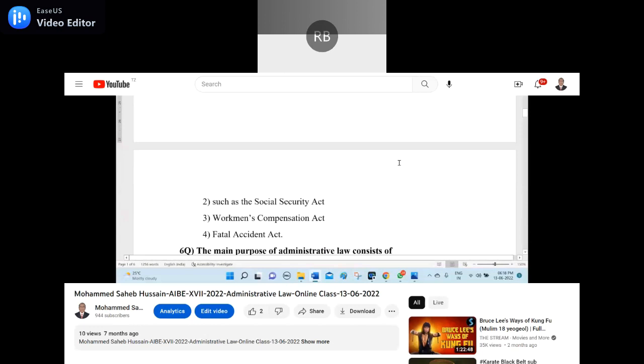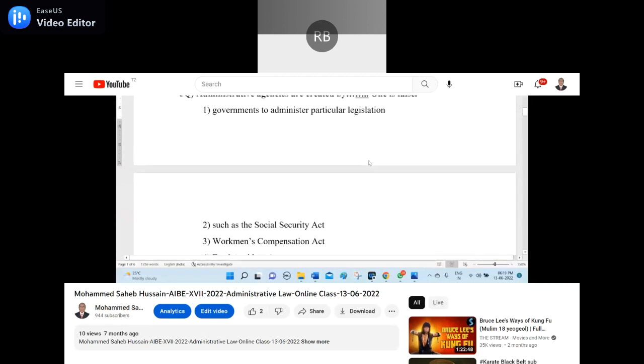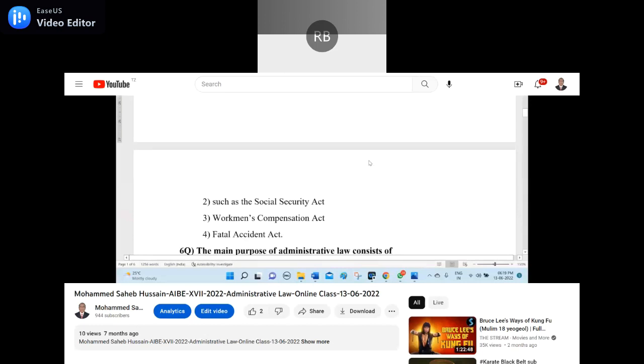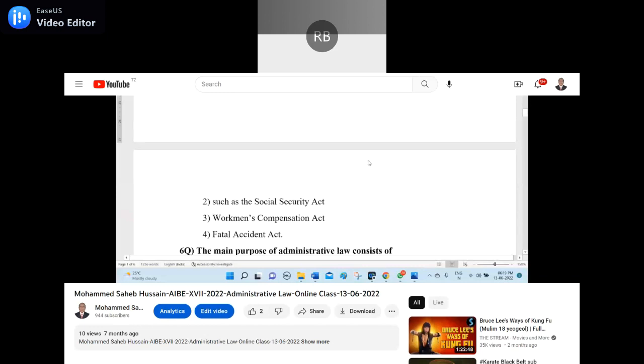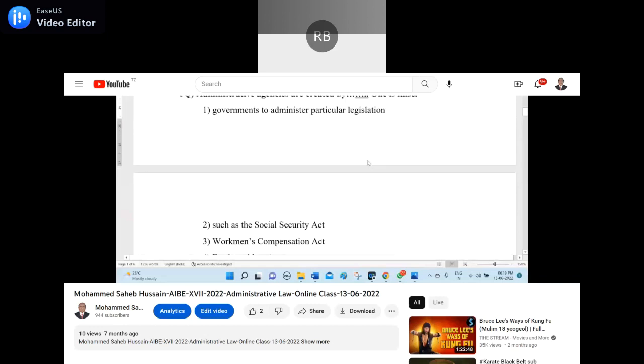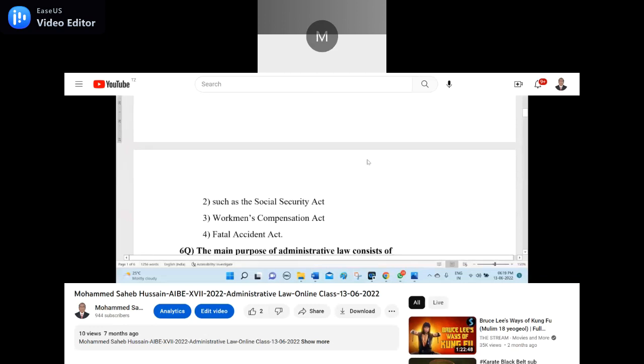Fatal Accident Act is wrong, sir. First one is correct. Yes? First one, no, first one is correct answer. Okay. Fatal Accident is wrong, sir. Very sure, sir. First one is the correct answer: by a government to administer a particular legislation, such as the Social Security Act; second, third, Workman Compensation Act; fourth, Fatal Accident Act. One is not related to it. Fatal Accident Act is not related until you have the very background of it.